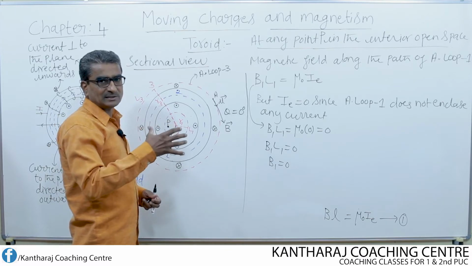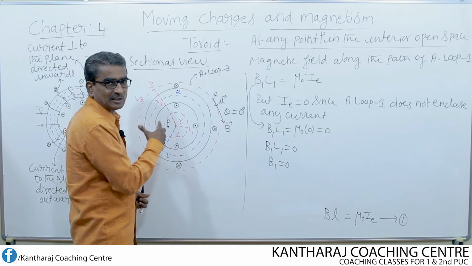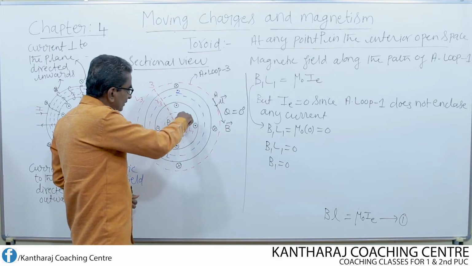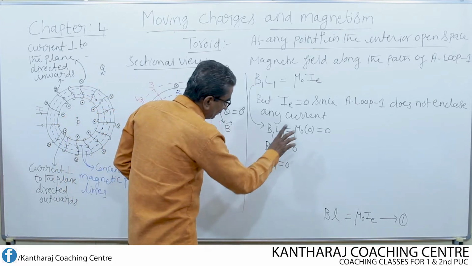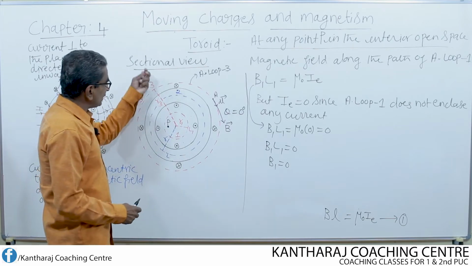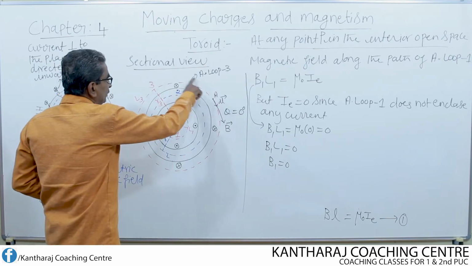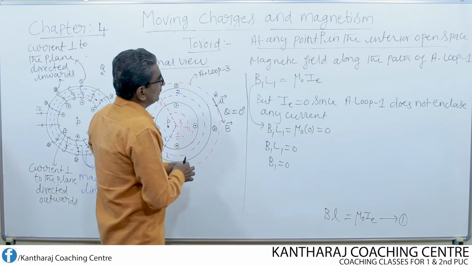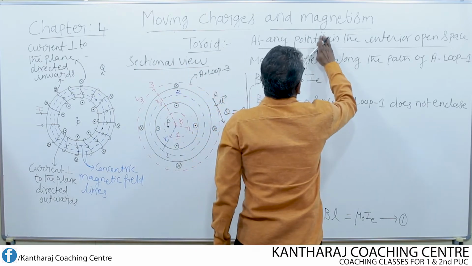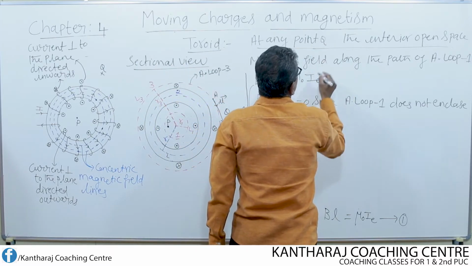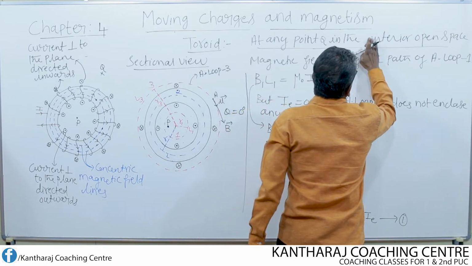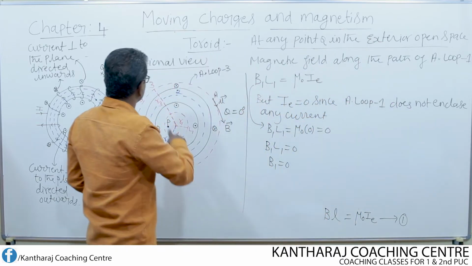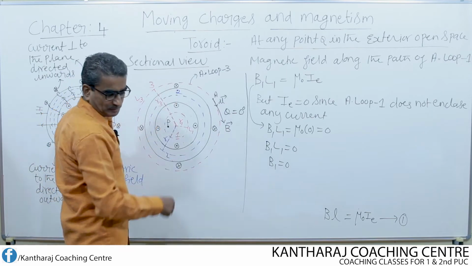To find whether the magnetic field exists in the interior open space or not, what have we done? We have chosen the Ampere loop 1, then the magnetic field all along the path of the Ampere loop 1 is found to be equal to 0. Next, I consider Ampere loop 3, then we come back to the Ampere loop 2. So at any point now, I write this as Q in the exterior open space. This is nothing but exterior open space.